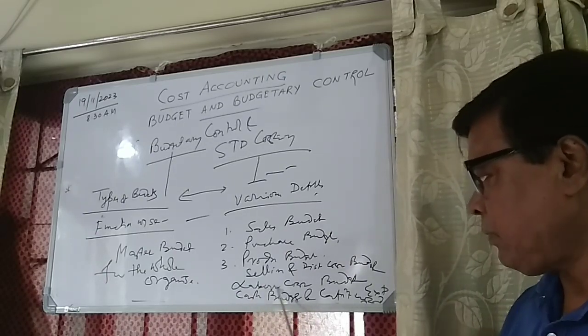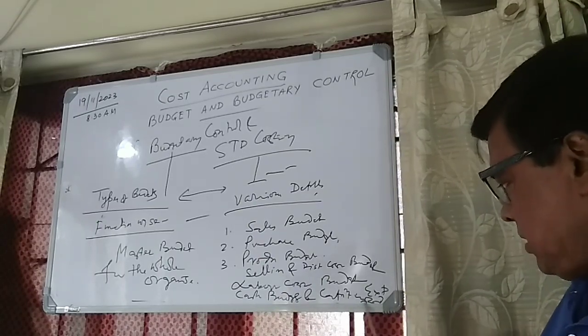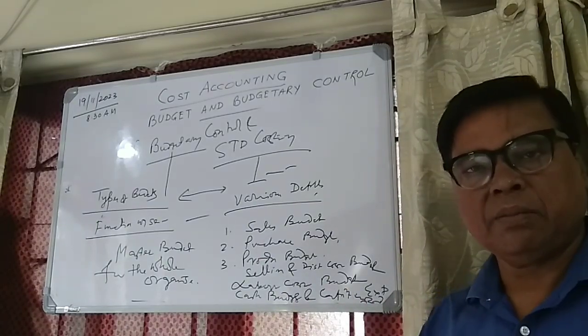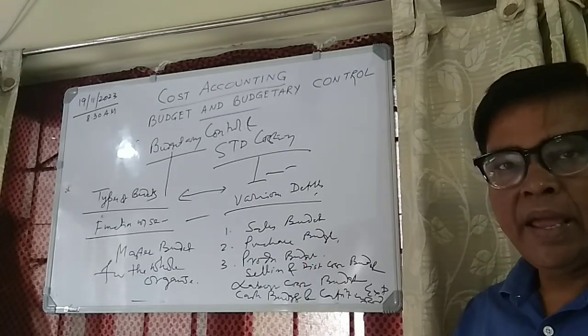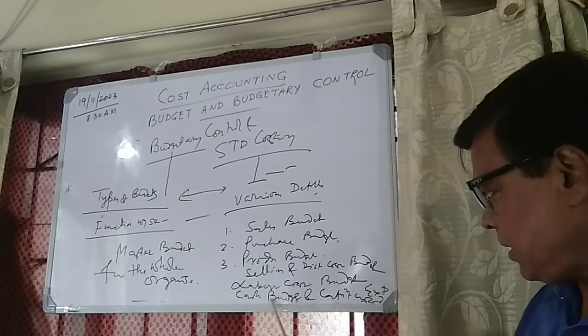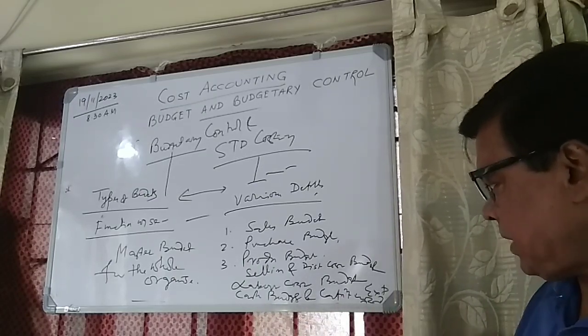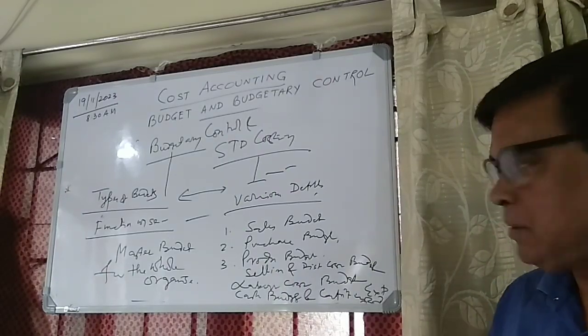There you have to plan your cash budget in advance and compare it with actual cash flows. Then the capital expenditure budget. Why? You have to plan for capital expenditure and allocate funds for it. Otherwise there will be contradictions and mismanagement between running cash flow and your capital expenditure.